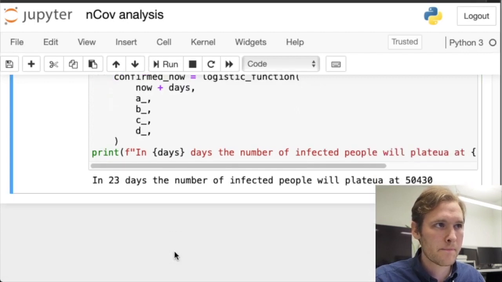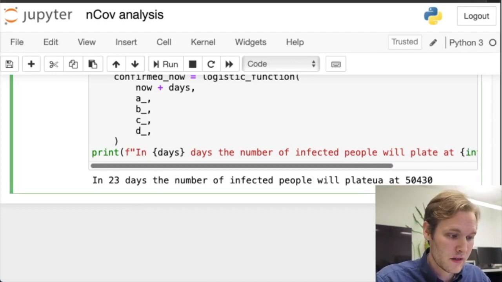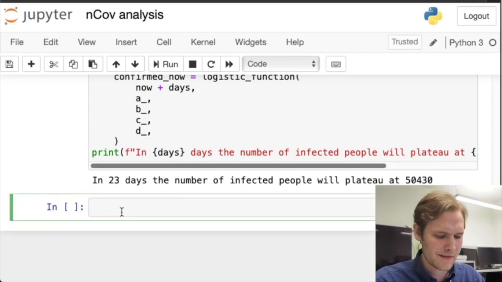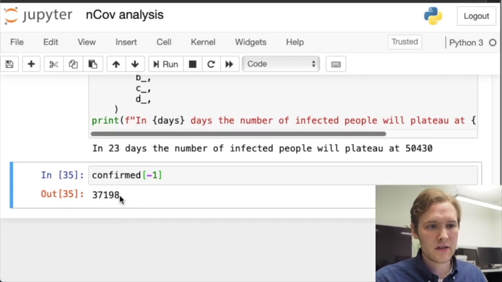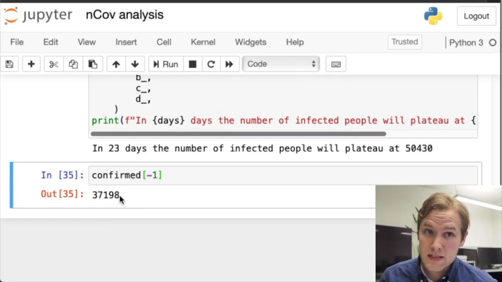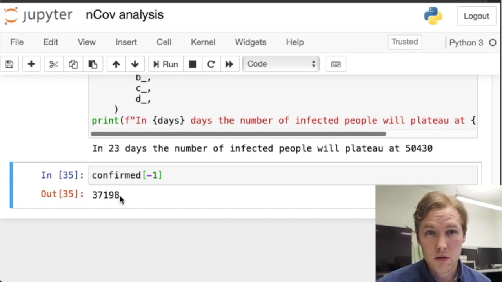Okay, here we go. So we see that in 23 days, the number of infected people will plateau. Oh, I don't know how to write French words, apparently. E-A-U, there you go. Plateau at 50,430, which is not too bad. Well, it is bad. So right now we have 37,198 confirmed cases. So if this prediction turns out to be true, that means that in about 3 weeks or so, we will see 13,000 more sick people, and then it will sort of stop, at least in mainland China.